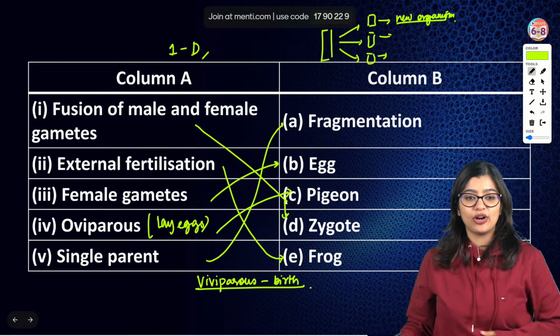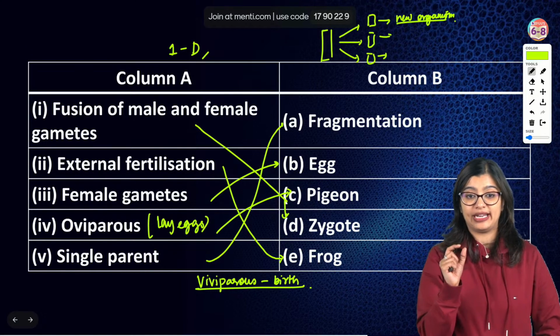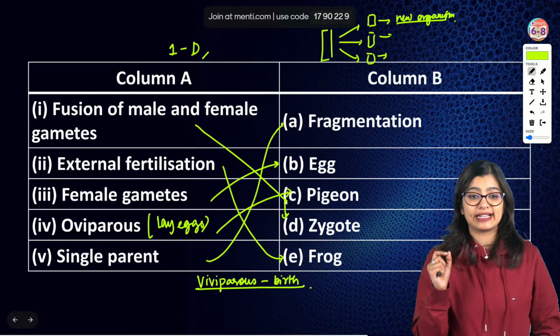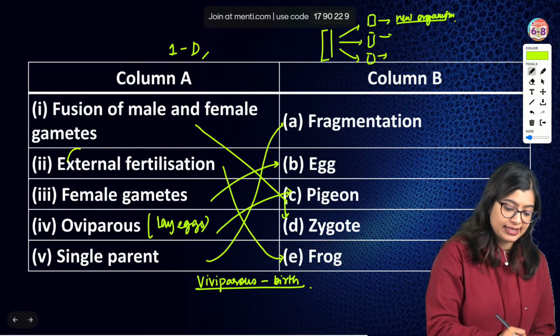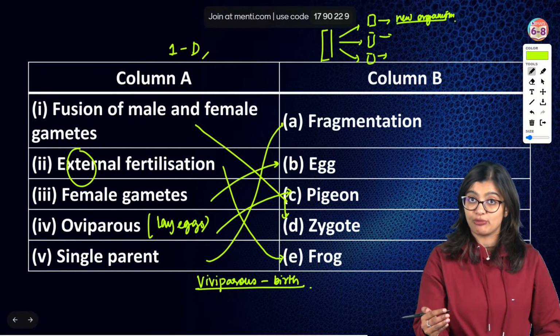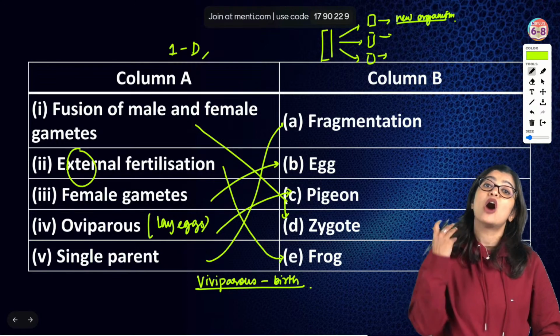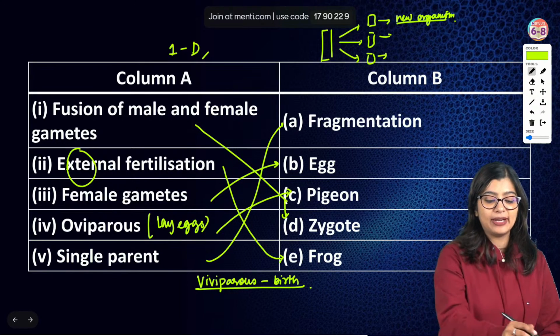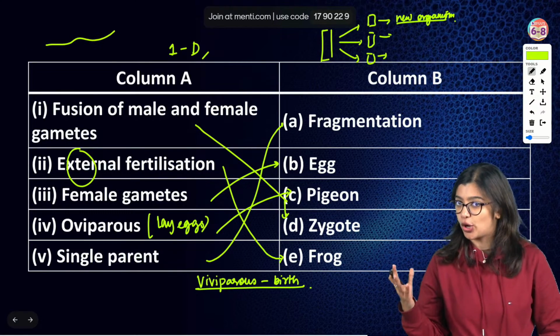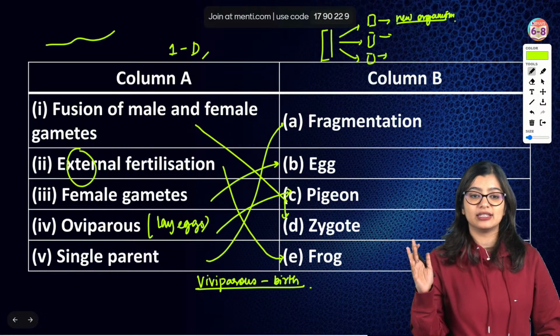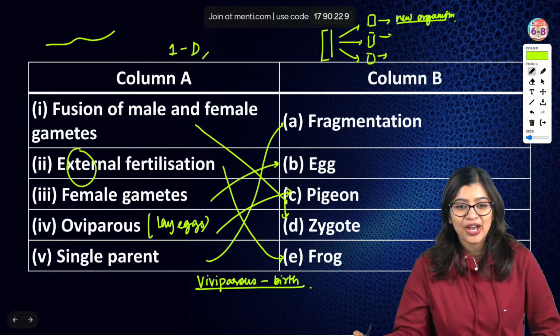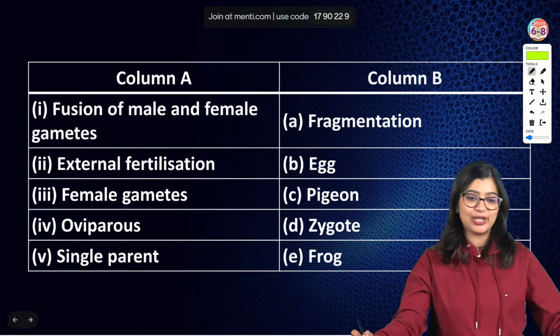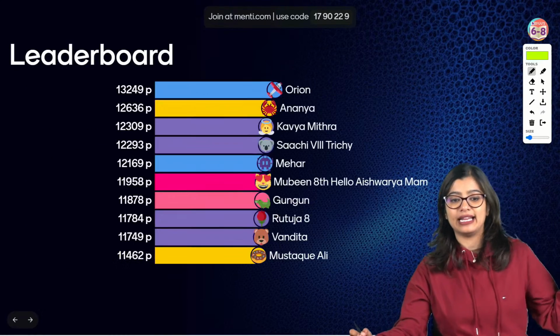Very good, Ranganathan. I'm happy that you found it helpful. What is external fertilization? External fertilization is when fusion of male and female gamete happens outside the body. So it will happen in a water body, like let's say a pond, and it's not happening within the female body, right? Okay. Very good, students. Crystal clear.